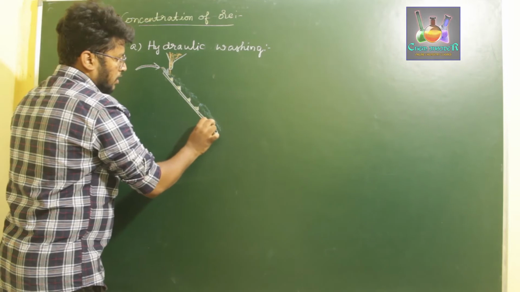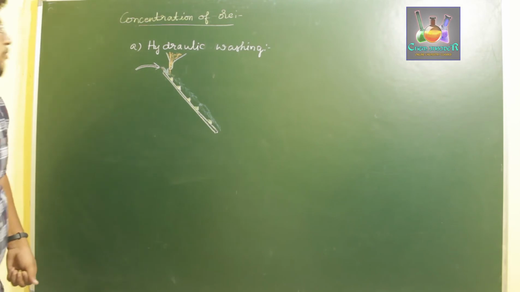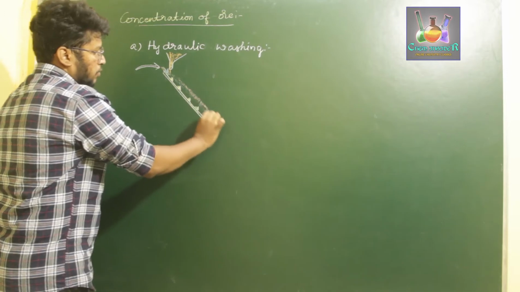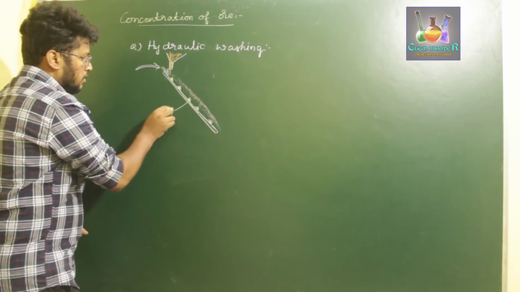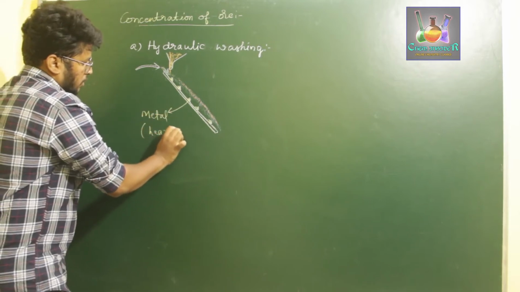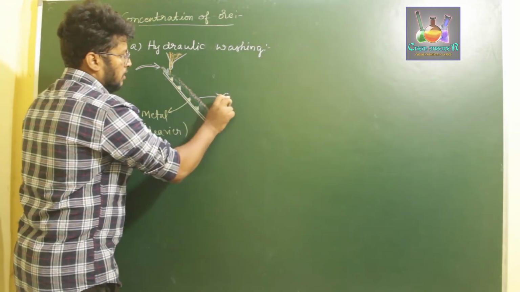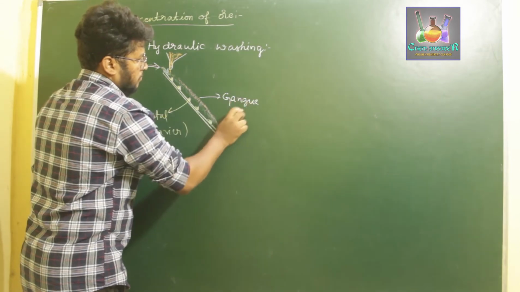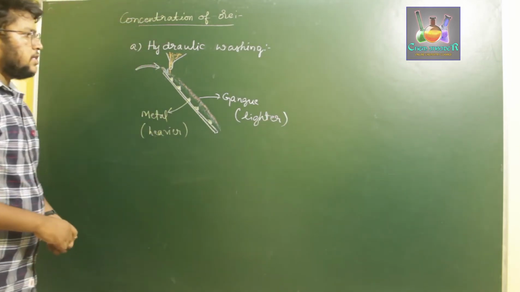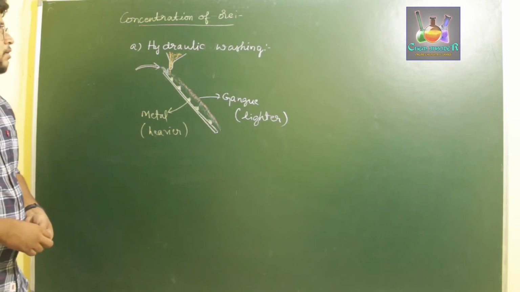Heavier metal particles will be collected at the incisions present. So the impurities will be run down by the flow of water. Let us say we are indicating here this red as impurities and the blue is the water. So these are the metal ores which are heavier, and these are the gangue particles which are lighter. Okay, so this is how we concentrate a metal from its ore.